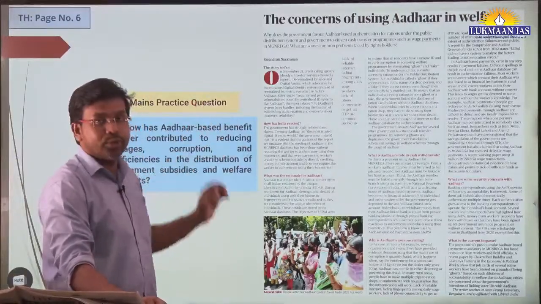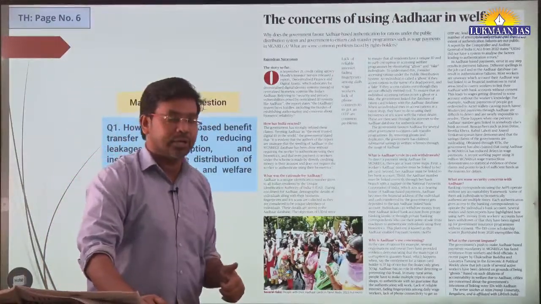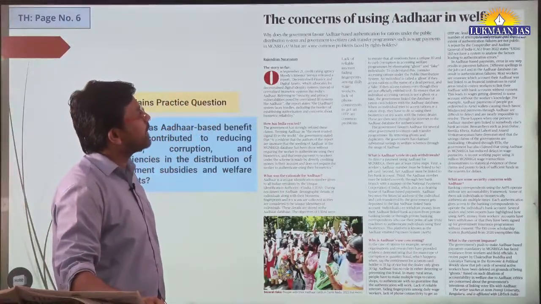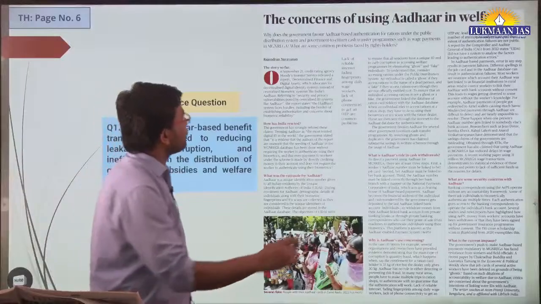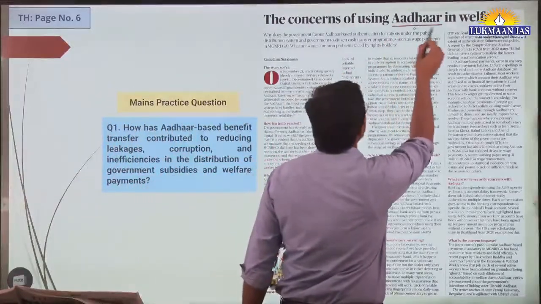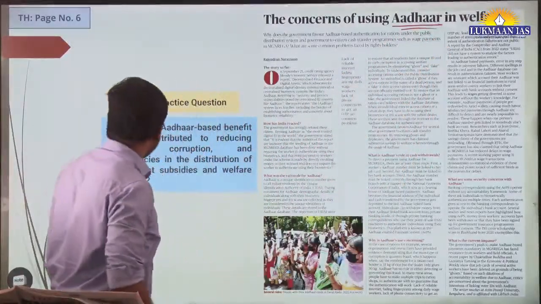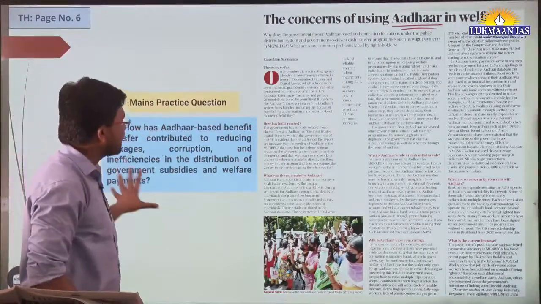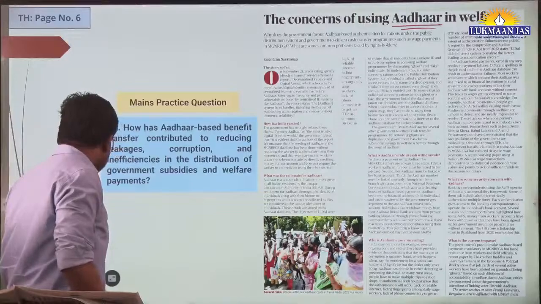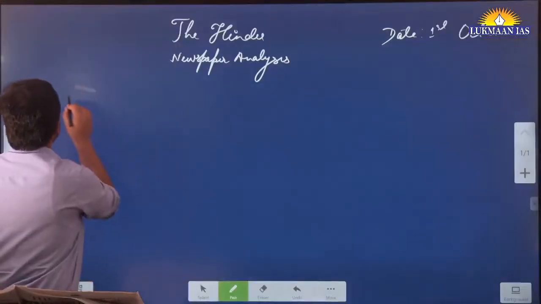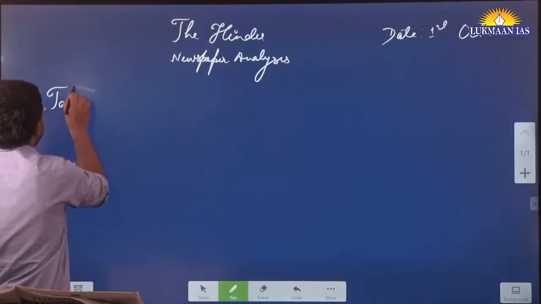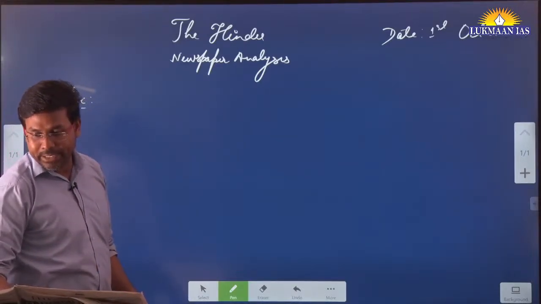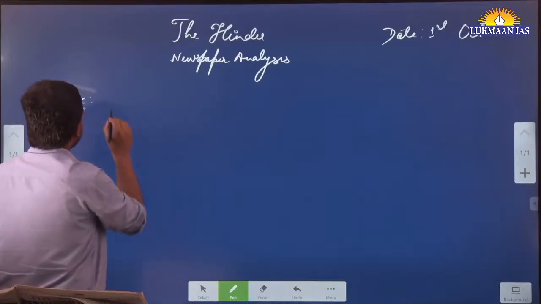Now we are going to discuss the first topic. It is the concerns of using Adhar in welfare. We are going to understand why this topic is important, and after that we are going to discuss a question based on it. The name of the topic is the concerns of using Adhar in welfare.